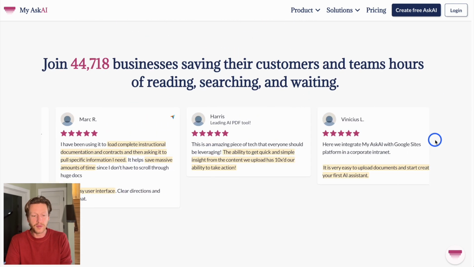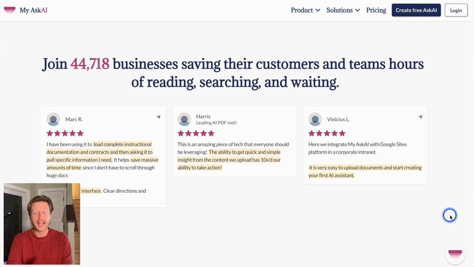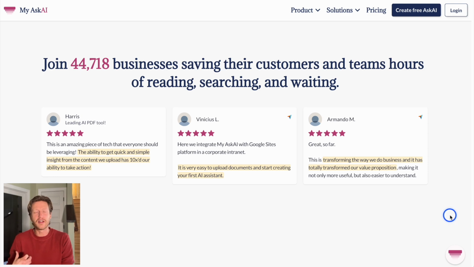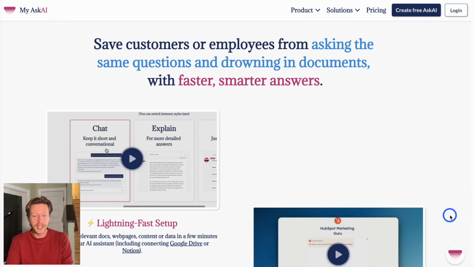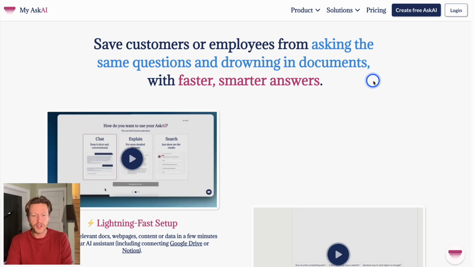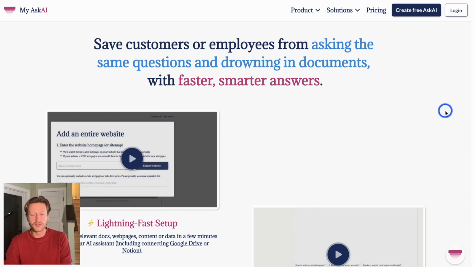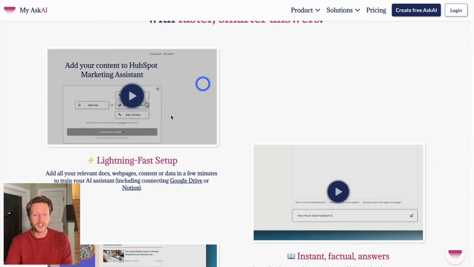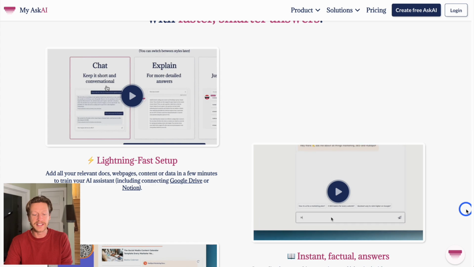If we just go down, we can see the different types of things that they have on their landing page. I think this is quite important for people to know. It gives you the idea about what a good landing page is from these successful companies. And it's talking about here, save customers or employees from asking the same questions and drowning documents with faster, smarter answers. And I like these little GIFs that go on pages that show exactly how to do it.